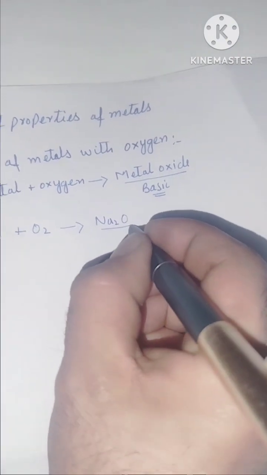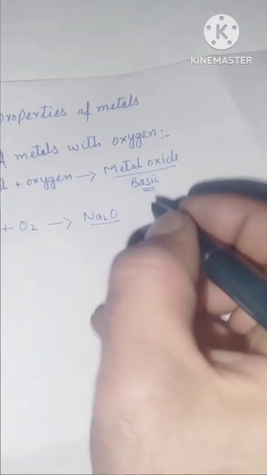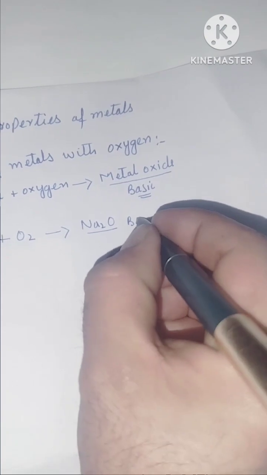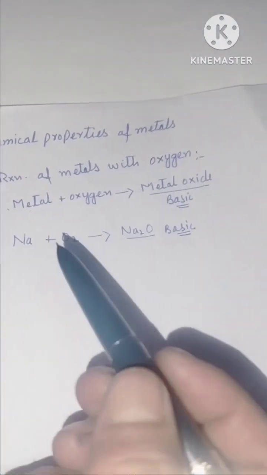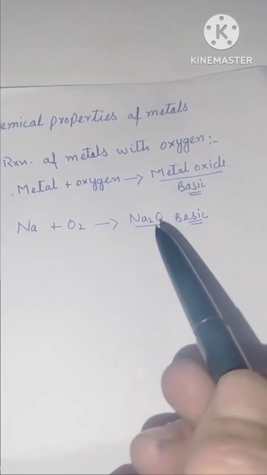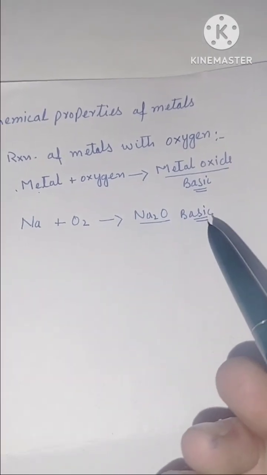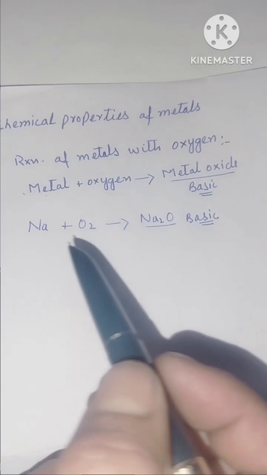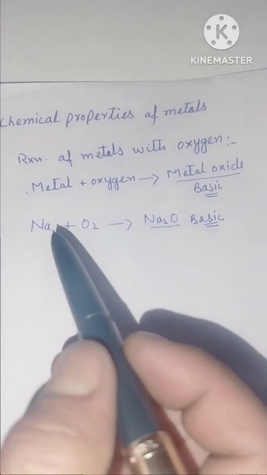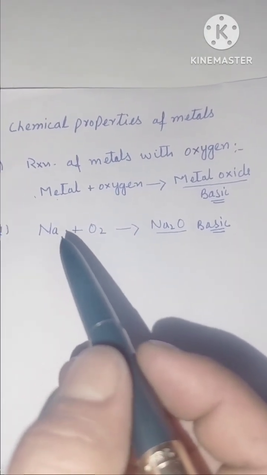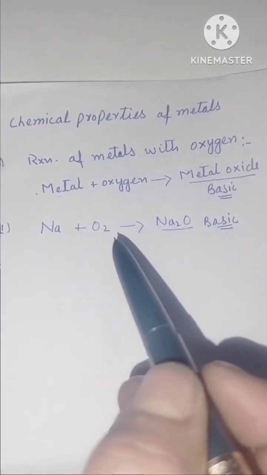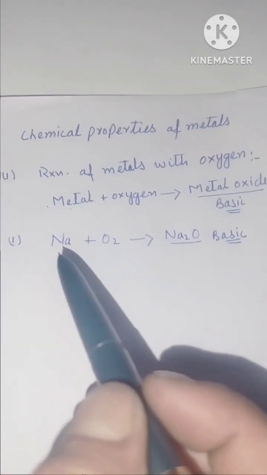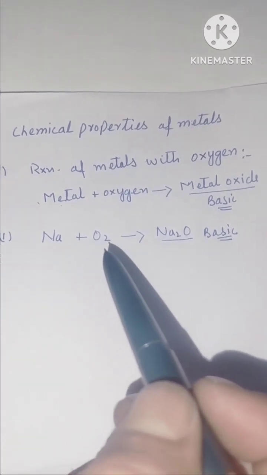This sodium oxide, it is basic in nature. Since sodium is highly reactive metal, it easily catches fire if exposed to oxygen. That is why sodium is stored in kerosene.